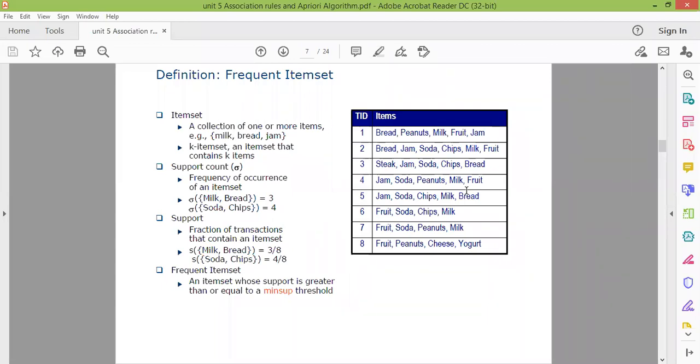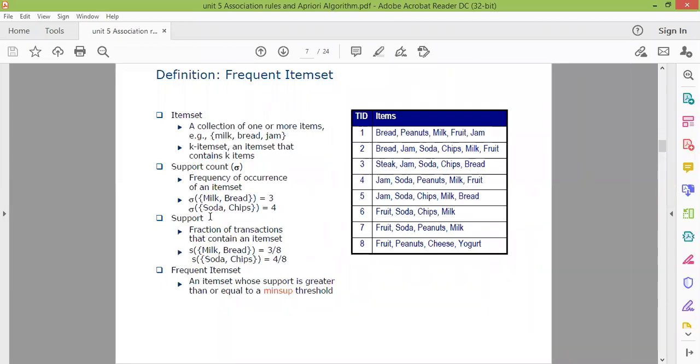For the support of milk and bread, we count how often these two occur together. So the support count of milk and bread is 3, because transaction IDs 1, 2 and 5 support this. In transaction IDs 1, 2 and 5, both milk and bread are present.